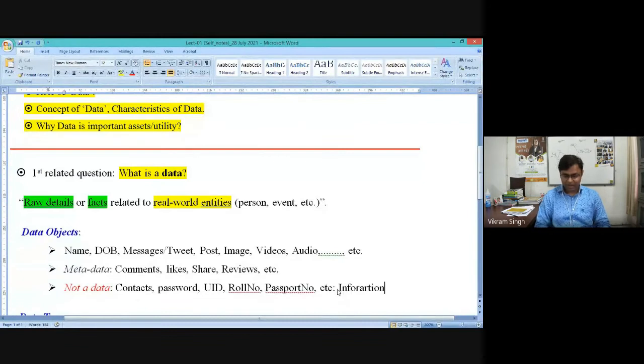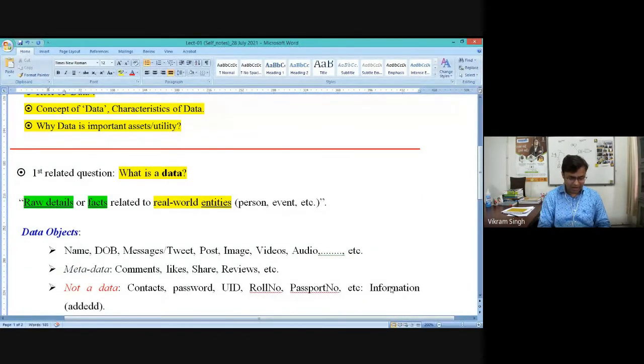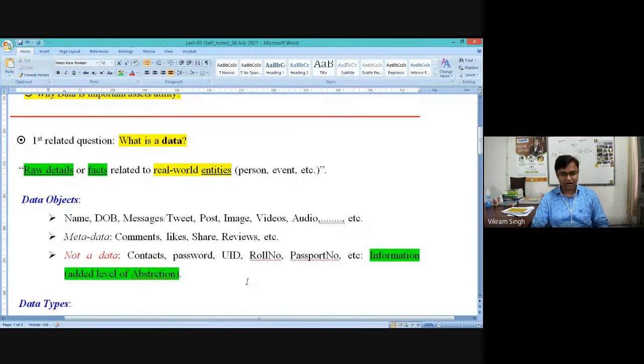And we will discuss later why they are called information, because of an added level of abstraction. We are applying some sort of processing, and that's why it is called information. It cannot be called data.